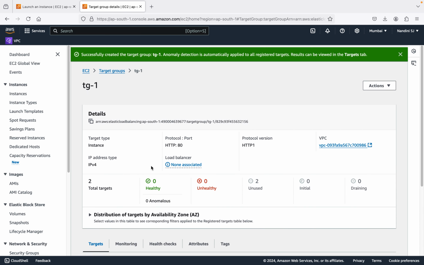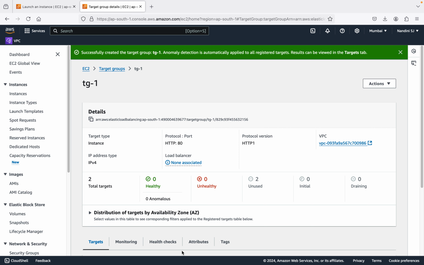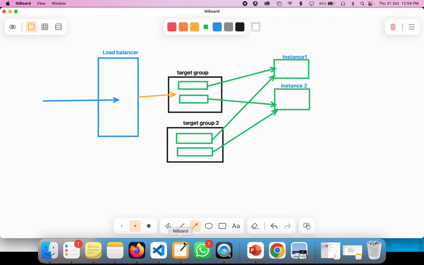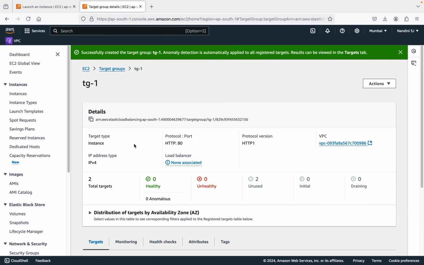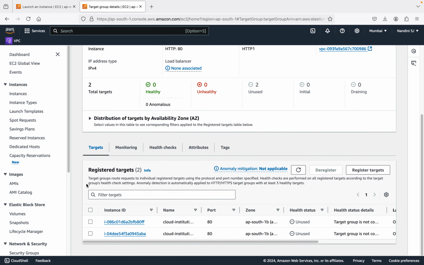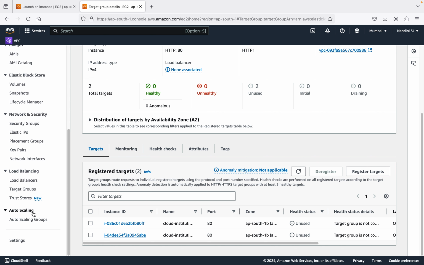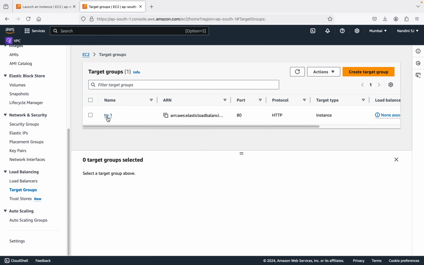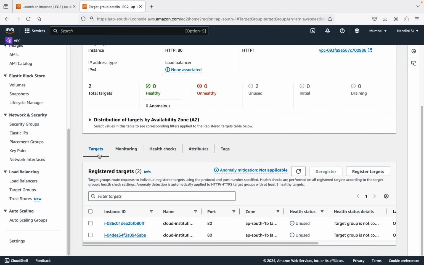All right, so now as you can see in the diagram, we have created target group 1, and we have added these two instances here. See here, the target is there. Let's go back to the target group. We have only one target group, and you can see here we have two targets.